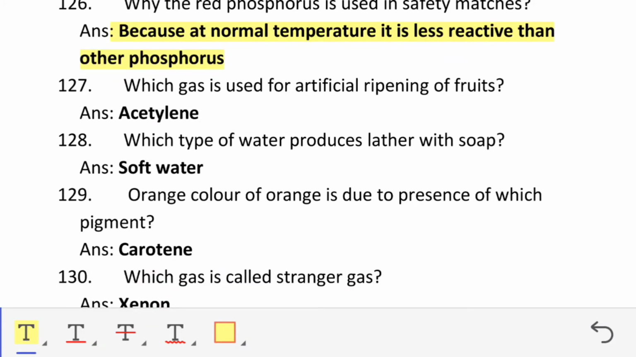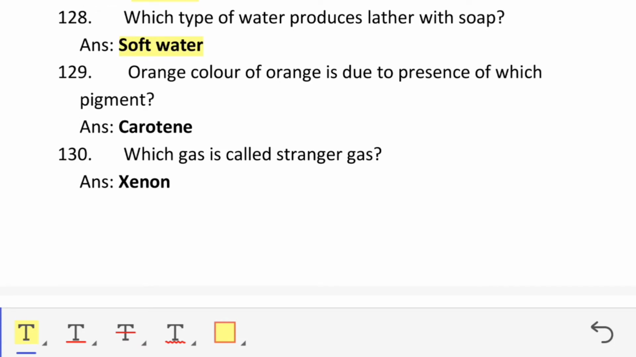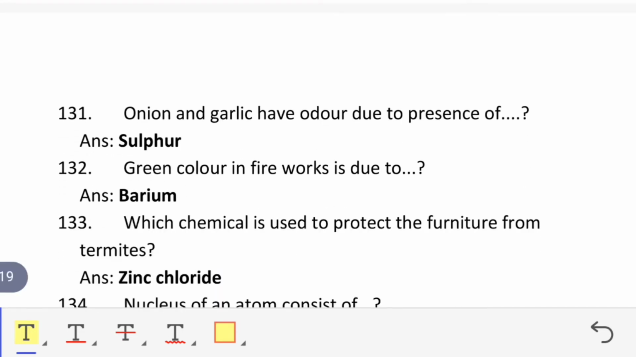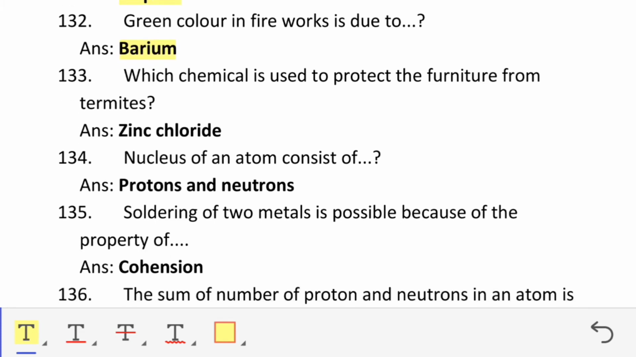Which gas is used for artificial ripening of fruits? Acetylene. Which type of water produces lather with soap? Soft water. Orange color of orange is due to presence of which pigment? Carotene. Which gas is called stranger gas? Xenon. Onion and garlic have odor due to presence of sulfur. Green color in fireworks is due to barium. Which chemical is used to protect furniture from termites? Zinc chloride.